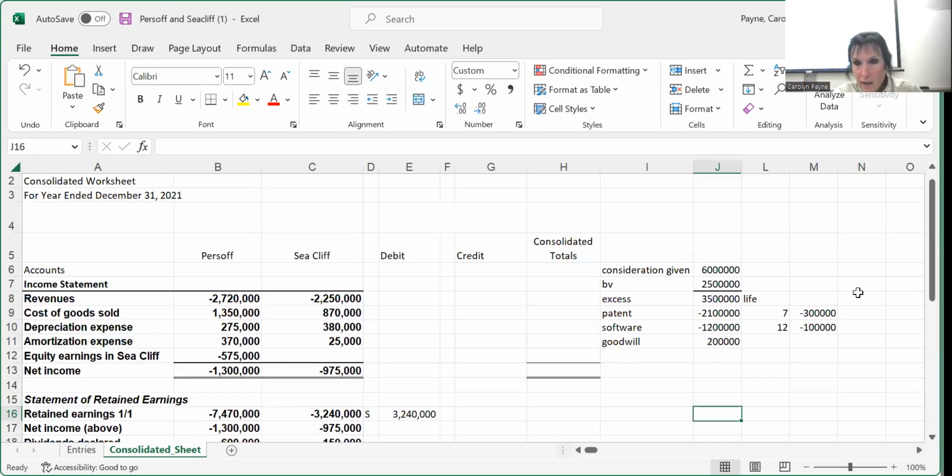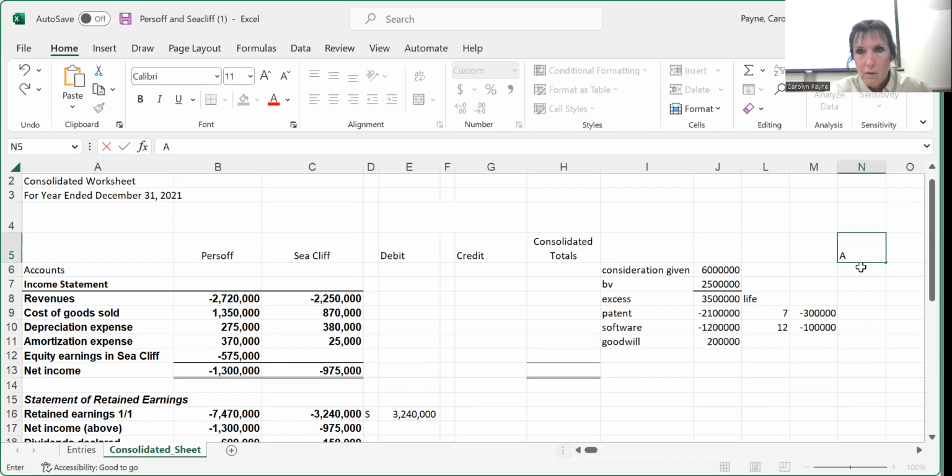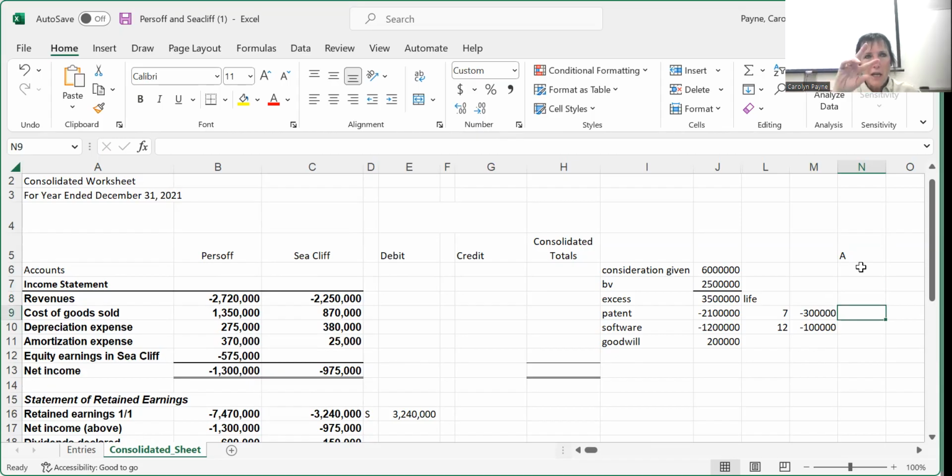All right, so I'm going to come over here and calculate my A adjustment. You can see that, right? Yes. Okay. So my A adjustment is going to be the original allocation, but adjusted for the third year since the consolidation. I want the A adjustment to be beginning of the current year, so beginning of 2021, end of 2020. We bought them in 19, so it would be amortized 19 and 20. So we want 2 years of amortization.